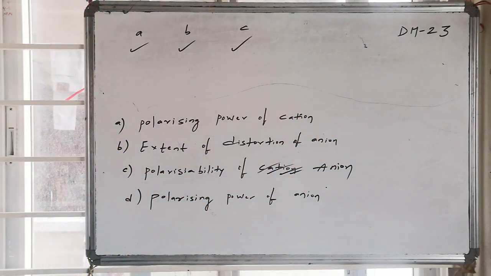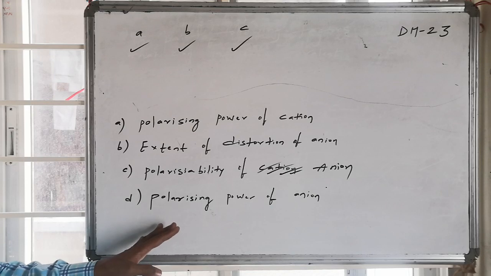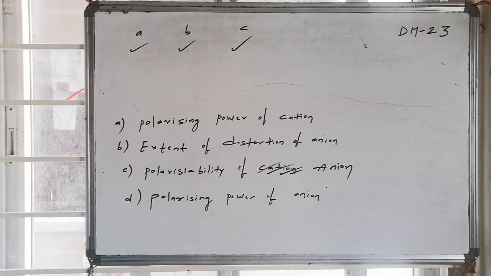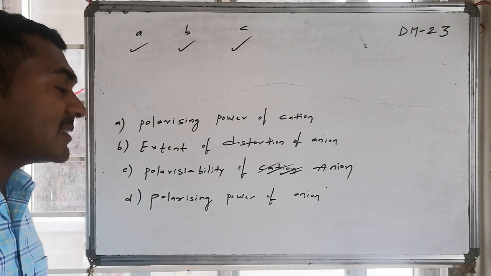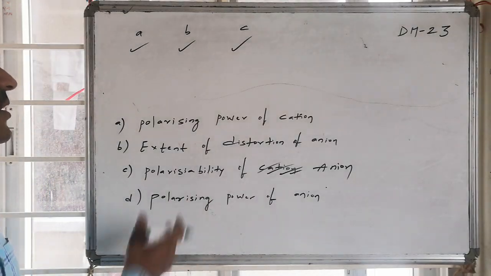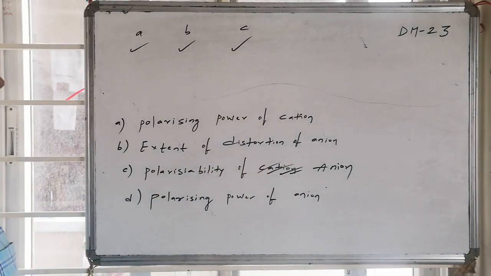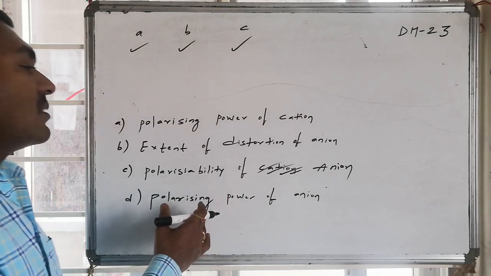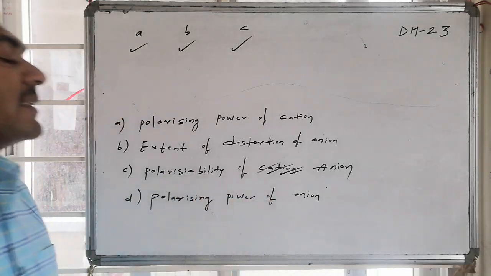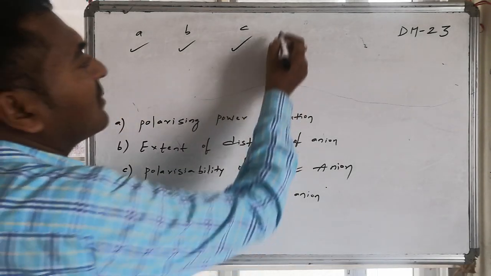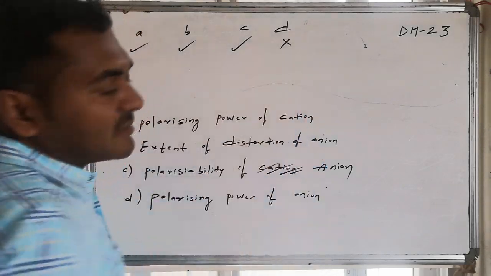Whereas polarizing power of anion: the anion's extent of distortion is generally not known as the polarizing power, it is known as polarizability. Polarizability of anion is correct. Polarizing power of cation is correct. Hence, this particular option is not a proper technical word. Hence, D is a wrong answer.